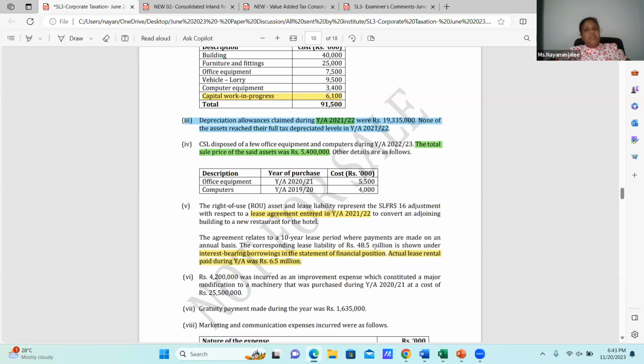Now quickly I'm doing these adjustments. The finance cost charged to the income statement on the ROUA should be disallowed. Why? We are allowing the actual lease rentals paid, 6.5 million. Actual lease rentals paid means it is capital plus interest, both we are paying. Therefore, that particular finance cost, which we have deducted in our profit before tax, we have to totally add back.